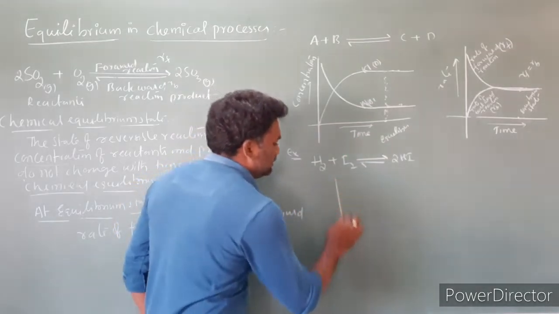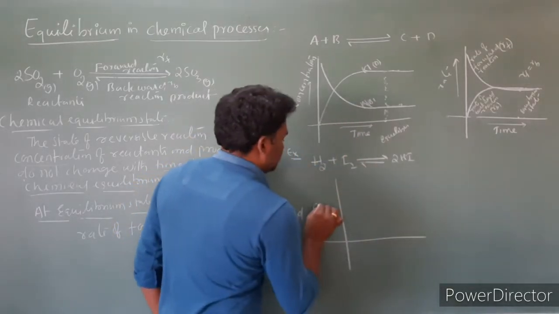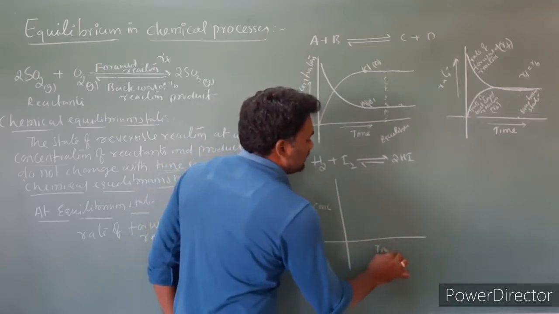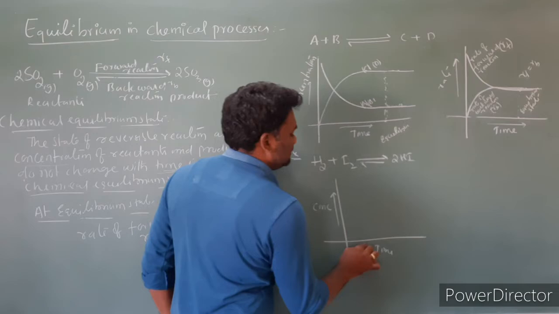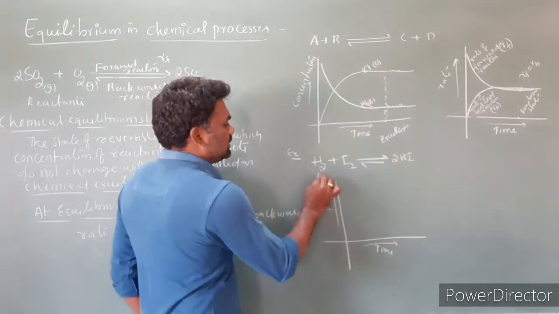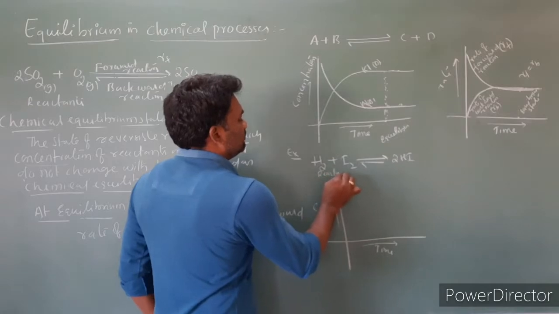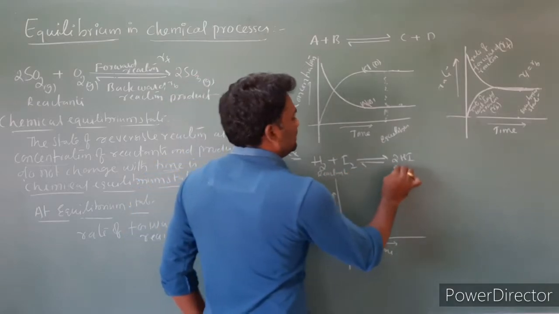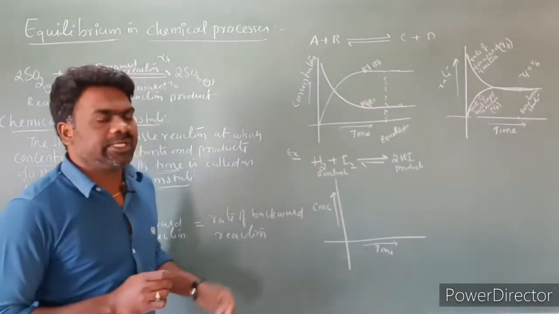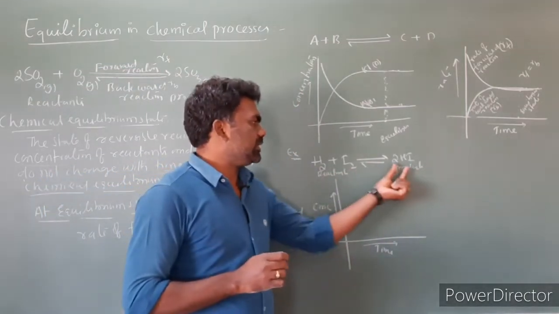I'm taking concentration on y-axis and time on x-axis. This is increasing of concentration, this is increasing of time. Initially these are the reactants and these are the products. So H2 and I2 are the reactants, HI is the product.